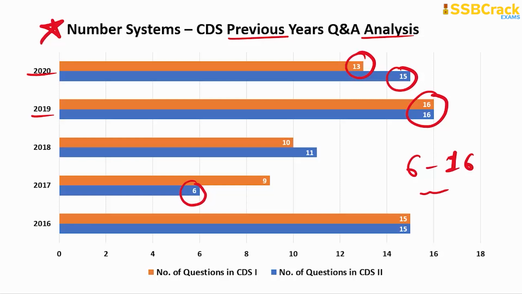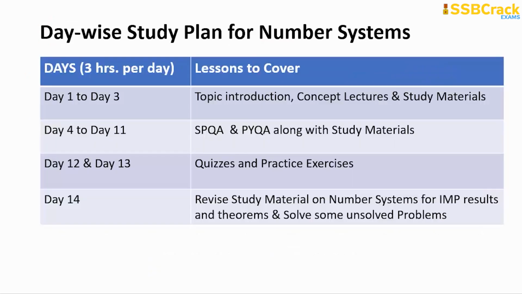Here is the constructive study plan for the same. You have to give 3 hours per day when you are preparing in the last 180 days of your preparation for the CDS Mathematics section. From day 1 till day 3, give 3 hours per day to go through the topic introduction, concept lectures and the study material for the topic of number system.